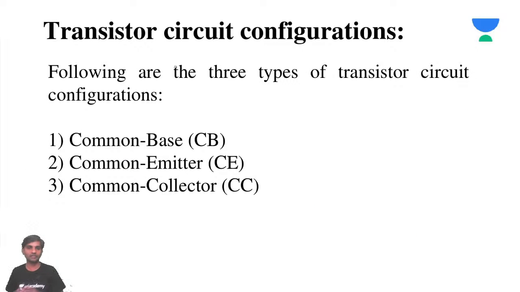Now we will start today's topic, something called transistor circuit configurations. There are the following three types of circuit configurations: common base, common emitter, common collector. So why does this word common come? Why do we need to take the word common?